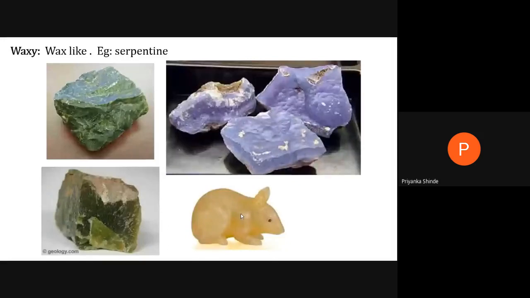Then we'll move on to one more property, which is again a very light dependent property, that is called as the diaphaneity of the minerals. So diaphaneity means what? Diaphaneity is the degree of transparency, or you can define it in a way that diaphaneity is the amount of light which is transmitted or absorbed by the mineral.